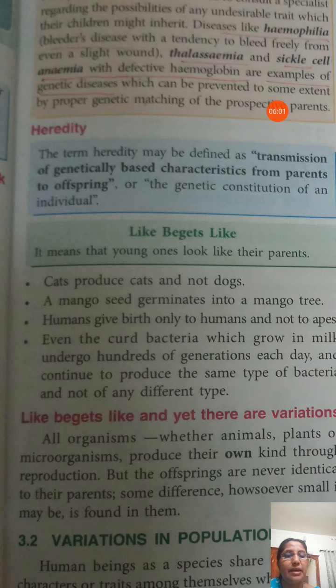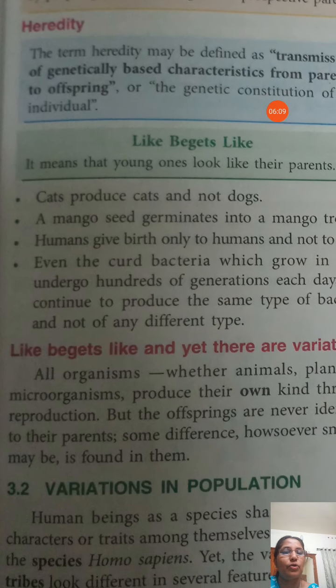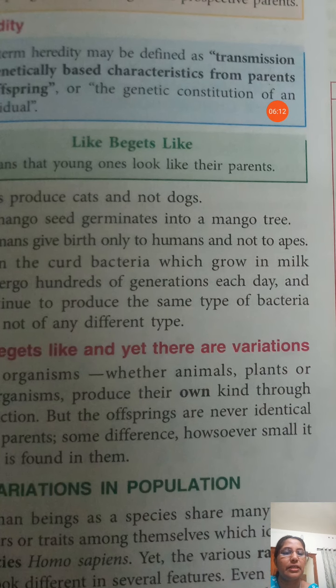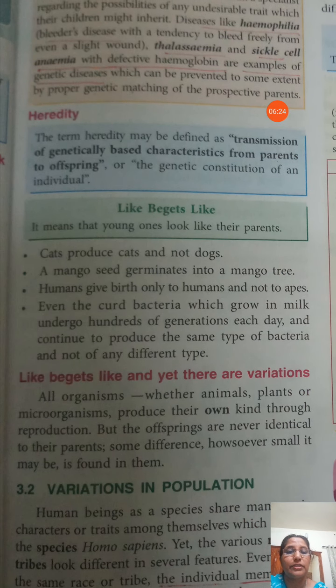Even the curd bacteria, for example, which grow in milk, undergo hundreds of generations each day. We know that a bacterium needs only 20 minutes to divide and become two bacteria. By binary fission its offspring are produced within 20 minutes.